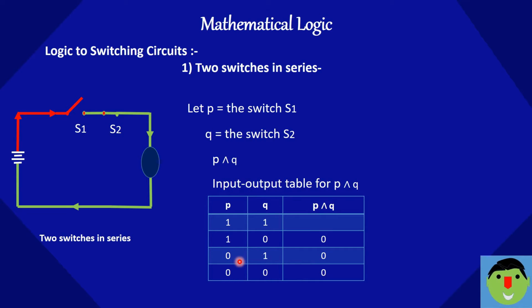Similarly, when the first switch P is off and the second switch is on, then the bulb or lamp will not glow. But when P and Q are on, or we can say when S1 and S2 are on, the current passing through the circuit is completed and the bulb will glow. So P should be 1 and Q should be 1, then only the bulb will glow. That's why only for P1 Q1, P and Q is 1. So this is the input output table for P and Q.